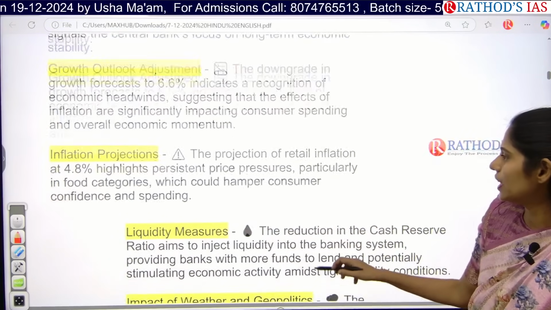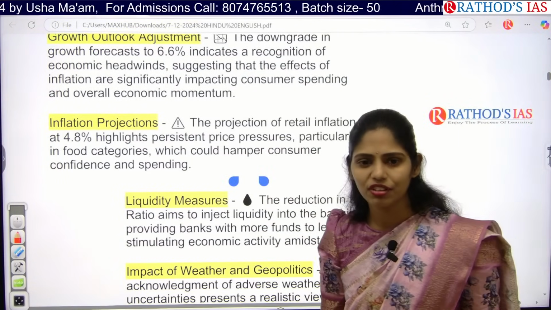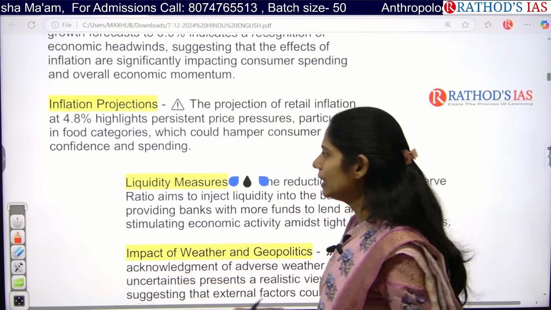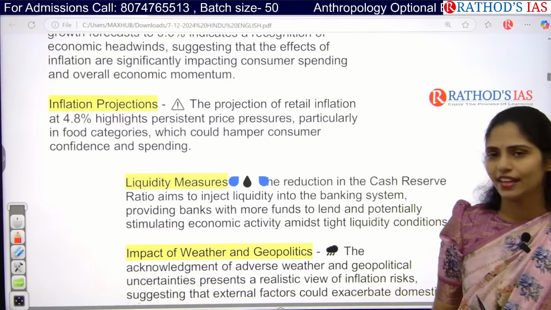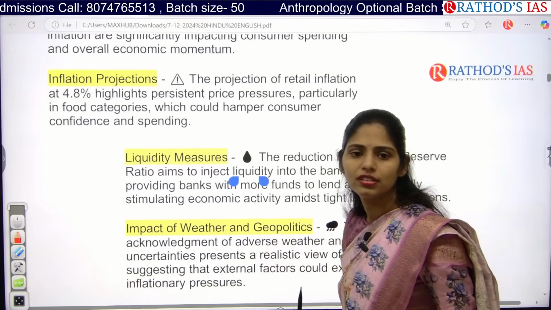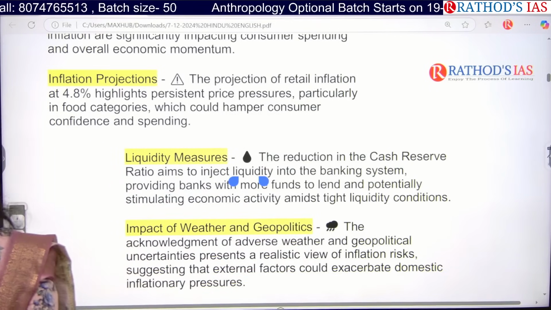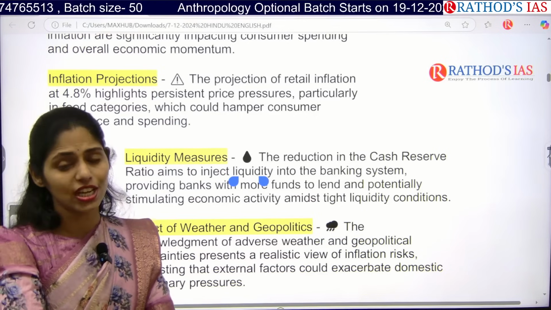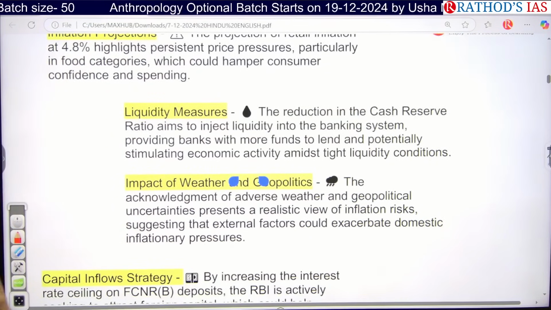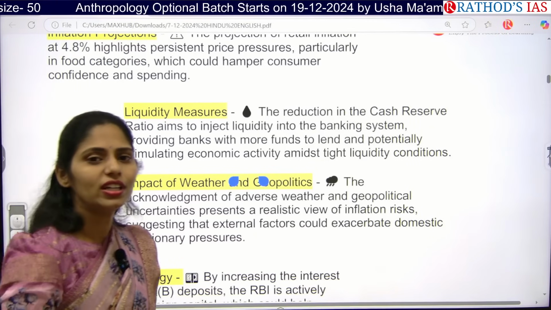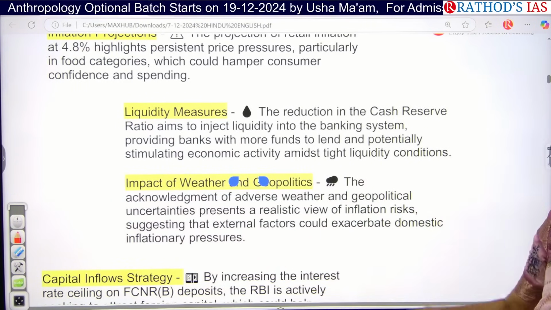Okay, and next one here is, if you see the projections of inflation, even 2024 to 2025 also, we are expecting there will be a high rate of inflation, especially in case of food categories, because of untimely rainfall or weather patterns or climate change. Everything will be impacting our agricultural productivity. And because of that, obviously it will have an impact on consumer confidence, and there will be decreasing spending of people.